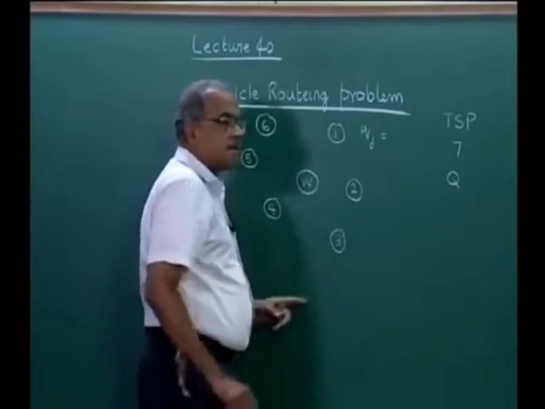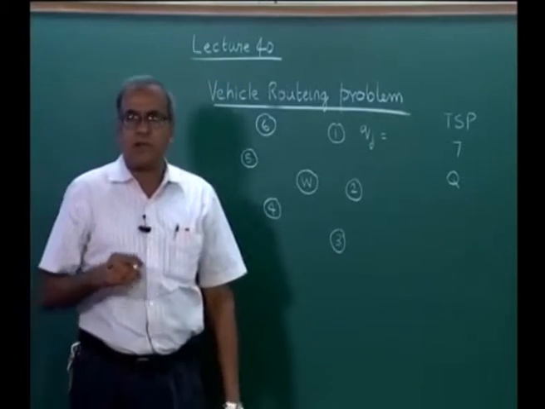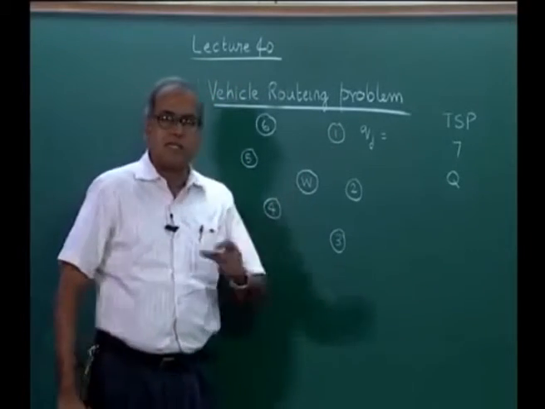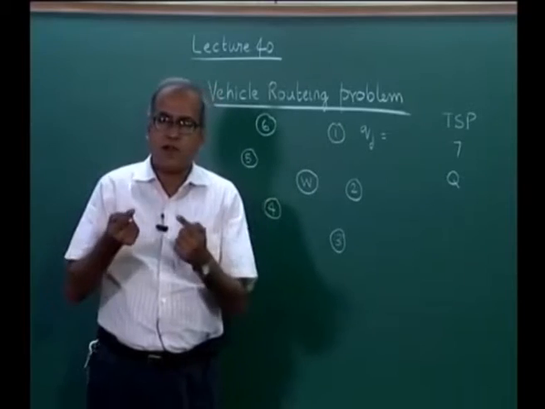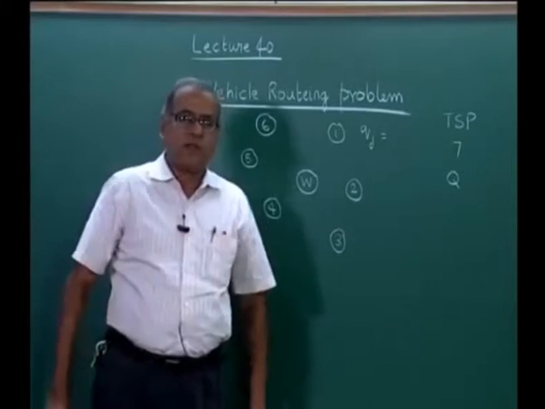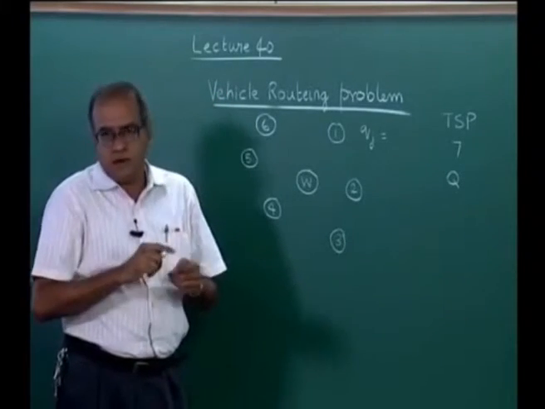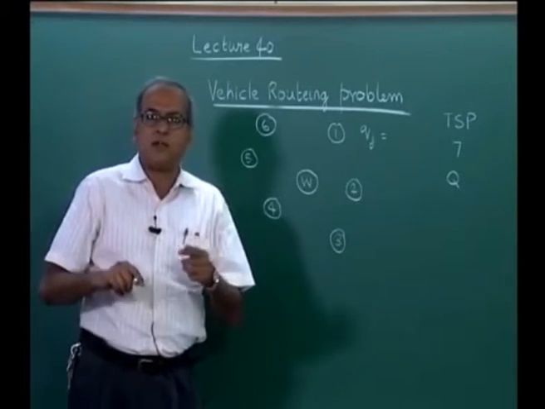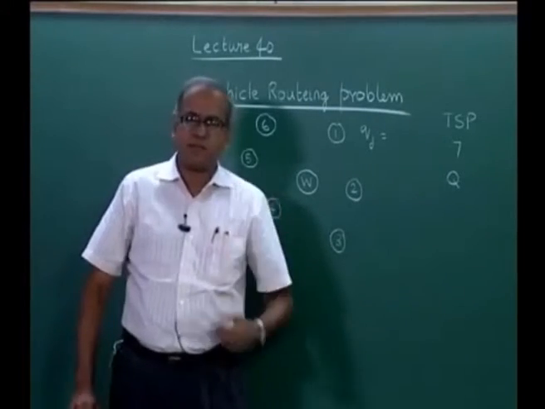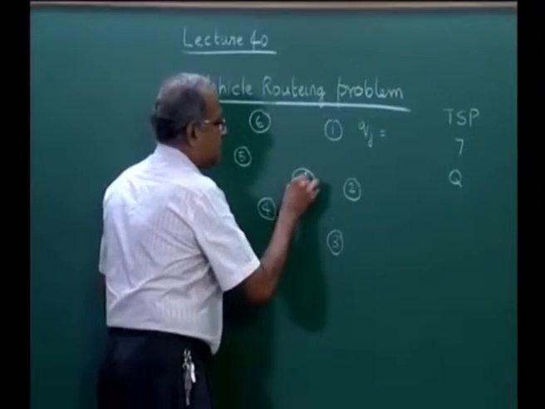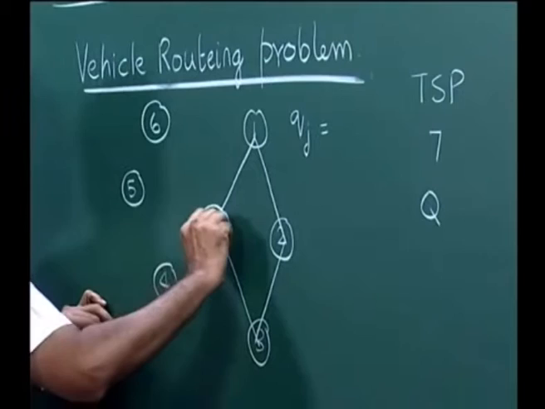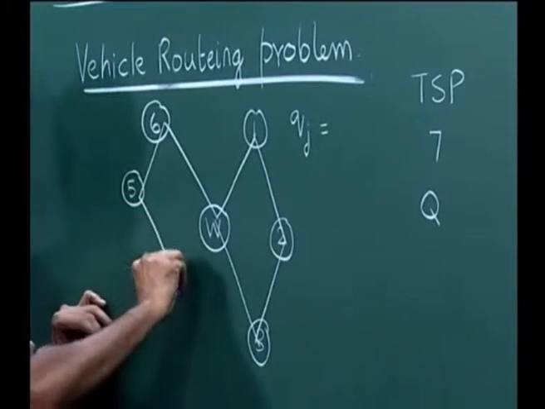which of these customers or cities. It is customary in the vehicle routing problem to call these customer nodes cities and the warehouse a depot. So which are the cities that will go in the first trip and which are the cities that will go in the second or next trip, and then in what order would the vehicle visit the customers assigned to a trip, is a vehicle routing problem. We may have 1 vehicle and have multiple trips, where for example in the first trip it might go to 1 and then 2 and then 3 and back to the warehouse, and in the second trip it might do 6, 5, 4 and back to the warehouse.